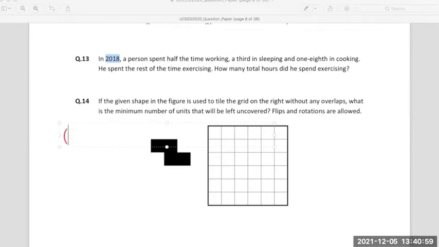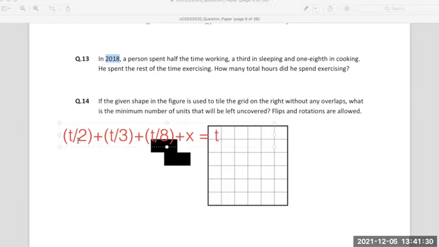Then I will start making an equation: T divided by 2 plus T divided by 3 plus T divided by 8 plus x is equal to T, where T is the total.